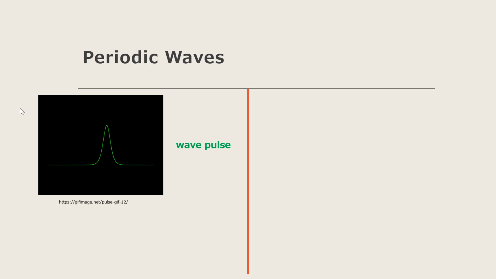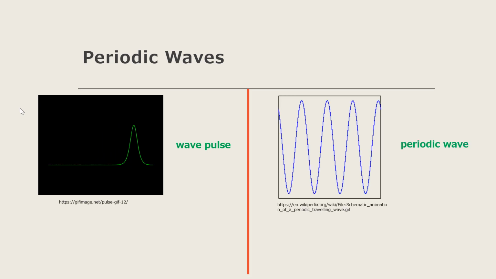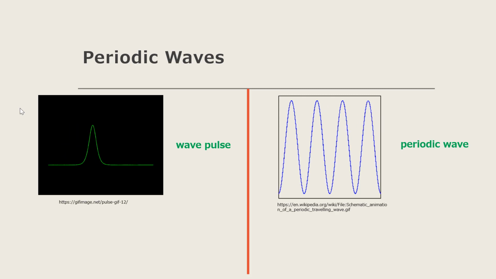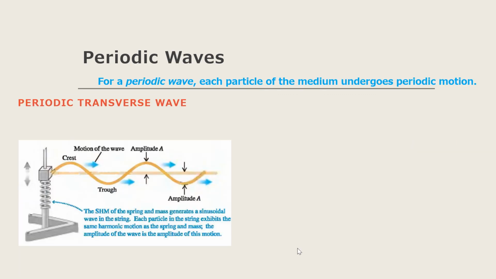Now, if we give the free end of the string a repetitive or periodic motion, each particle in the medium will also undergo periodic motion as the wave propagates. And we have a periodic wave such as this one. So this is how we can make a periodic transverse wave.